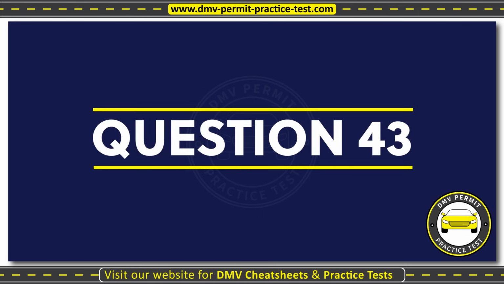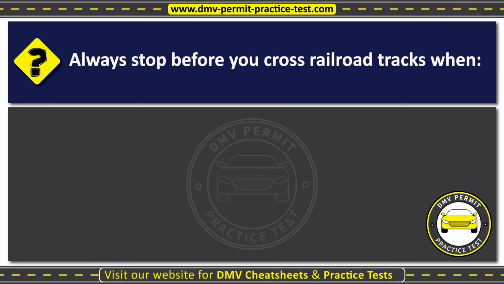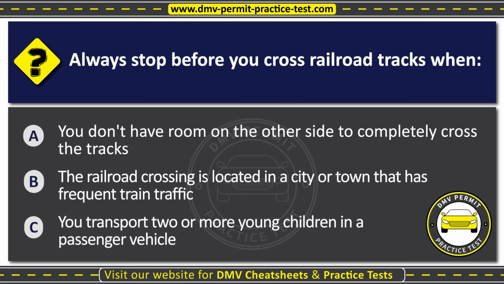Question 43. Always stop before you cross railroad tracks when: Option A, you don't have room on the other side to completely cross the tracks. Option B, the railroad crossing is located in a city or town that has frequent train traffic. Option C, you transport 2 or more young children in a passenger vehicle. The correct answer is Option A. You don't have room on the other side to completely cross the tracks.